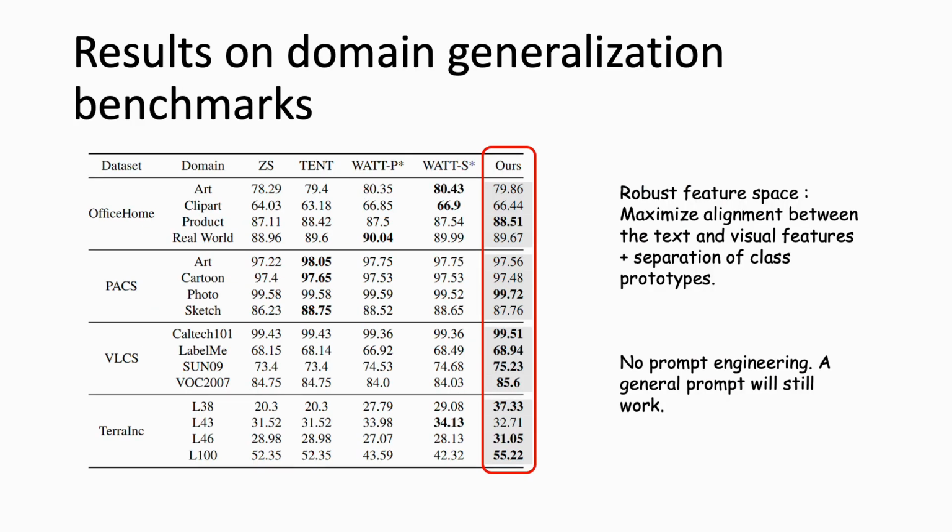Here, we evaluate our method on commonly used domain generalization datasets. So from the table, we observe that BATCLIP does better or comparable across all the datasets and domain shifts to all the baselines. We demonstrate that our method can be generalized and be robust to other domain shifts and not just image corruptions. And all of this happens with a single adaptation step and a fixed global prompt template. You can definitely find more results in our paper. We also show results on datasets with various lighting conditions and camera effects. So our method can be extended to pretty much any sort of domain shifts and also extendable to different VLM architectures.